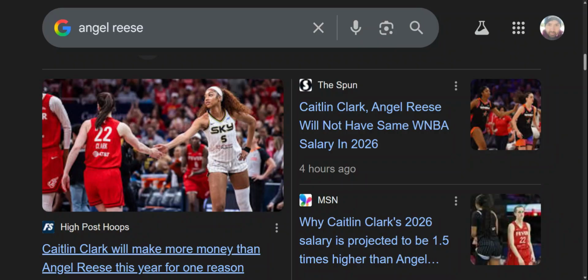Caitlin Clark, Magic Johnson, a Laker, right? Kobe Bryant, a Laker. So you got that connection with Angel Reese and Caitlin Clark. CC 33, C the third letter. Larry Bird wore 33. Remember, Boston equals 22. I mentioned that earlier, like basketball. Okay. Caitlin Clark, all about the number 22 right there, right?